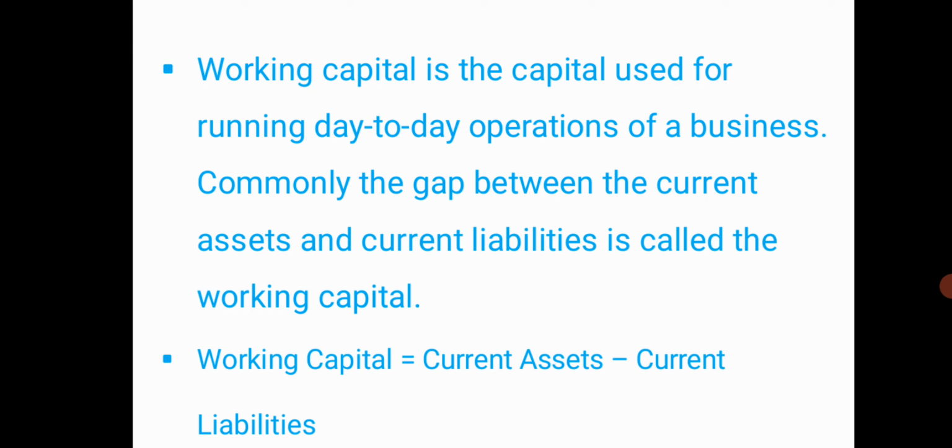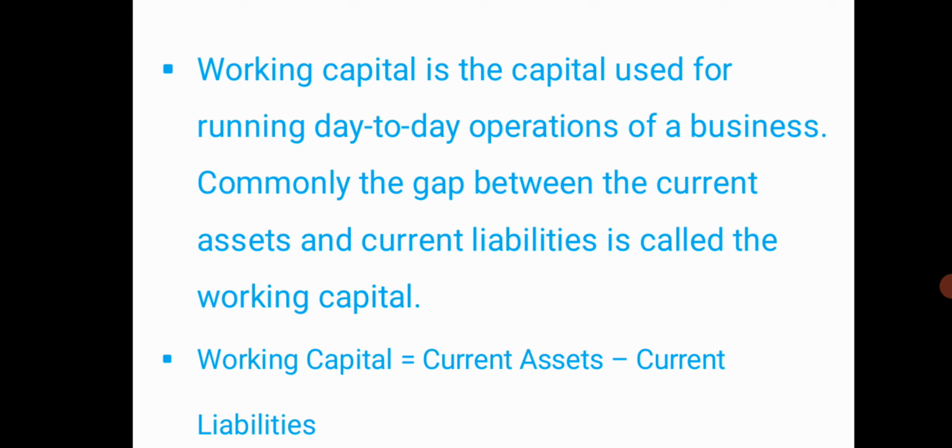It is calculated as current assets minus current liabilities, that is, current liabilities are deducted from current assets. The formula is: working capital is equal to current assets less current liabilities.